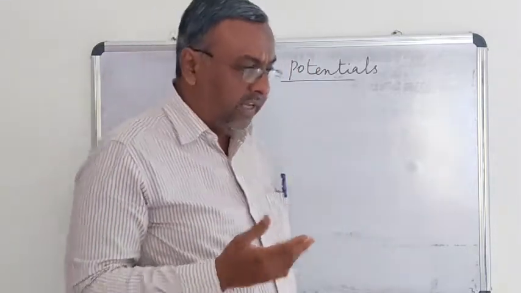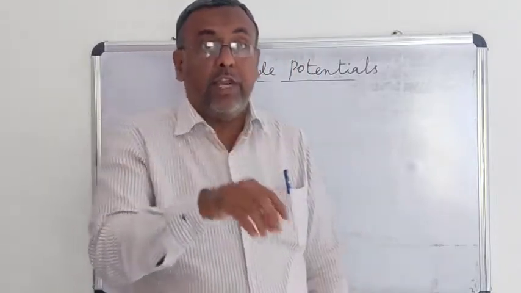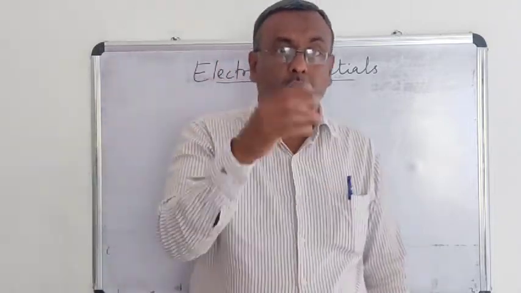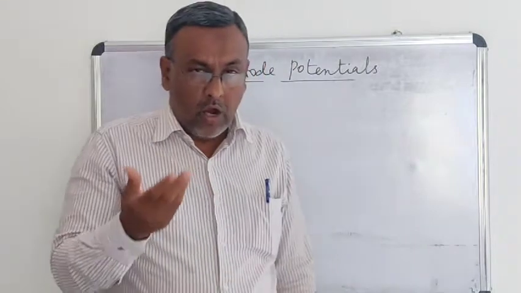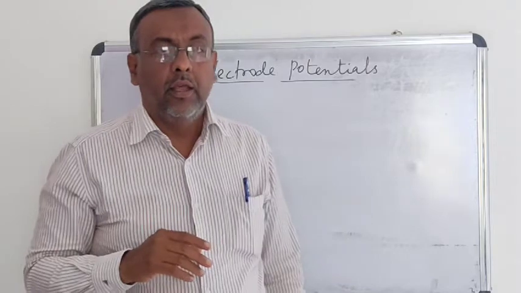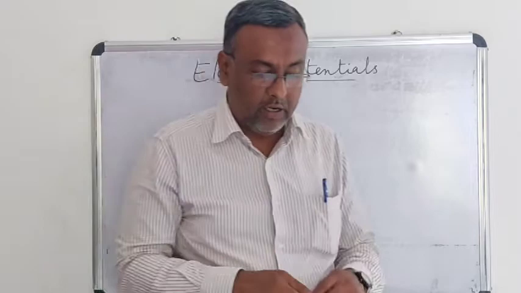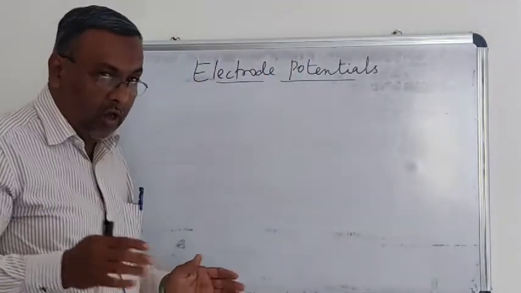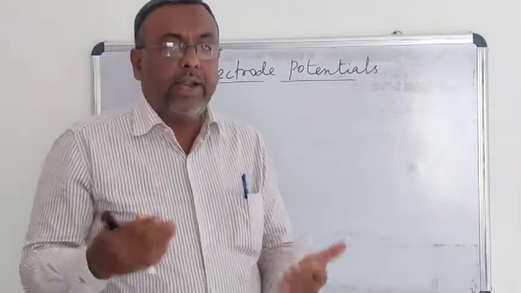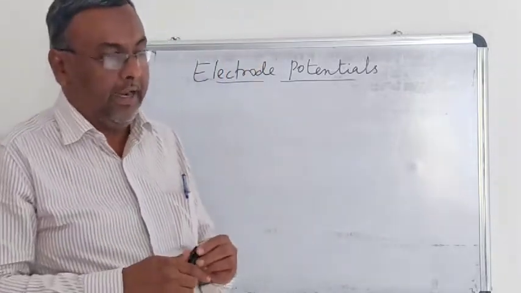For example, when a zinc rod is dipped in zinc sulfate solution that is containing its own ions, it undergoes oxidation. Then that potential is called oxidation potential. If a copper electrode is dipped in a solution of copper sulfate, if it undergoes reduction, then it is called reduction potential. So, the tendency of an electrode either to lose an electron or to gain an electron with which it is in contact, that is called electrode potential.